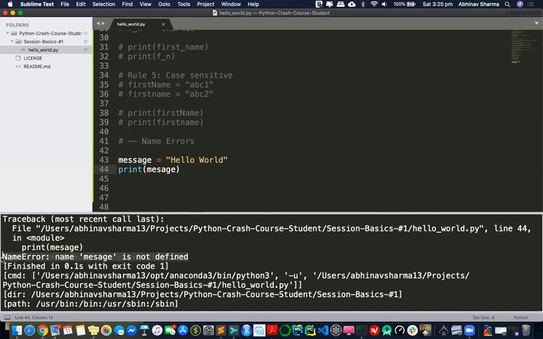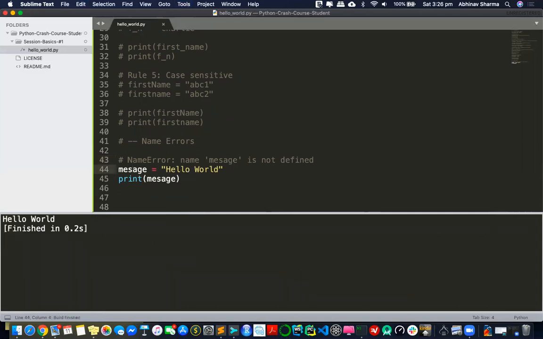I'll copy and paste it so that you better understand it. Clearly see the message is saying exactly what the Python interpreter might have understood: that this name message is never defined. You've never used it anywhere. So that's what the name error is. You're using a variable which was never defined on top. You can't really use a variable without actually defining it. So in order to solve this error, either you change this into message, this will work, or you correct your message. That is the only way. So a variable has to be defined before use. That's the way you avoid these name errors.